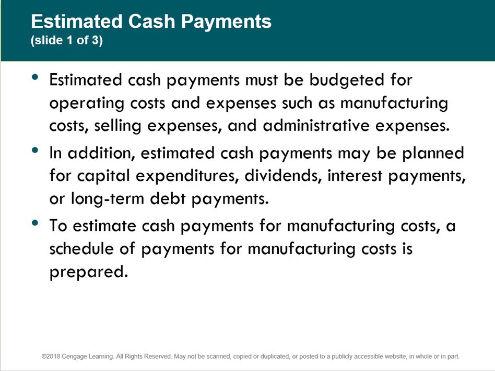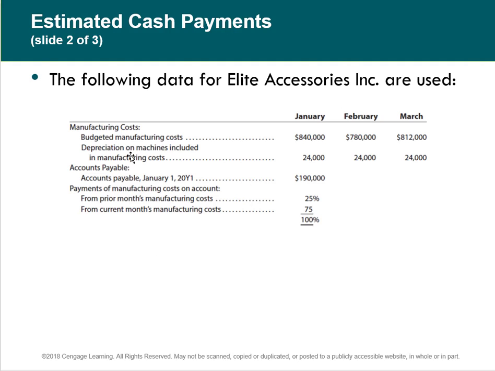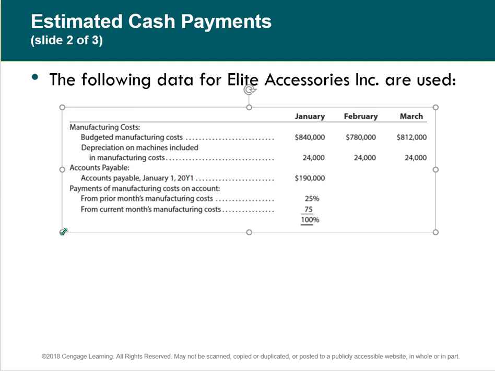Now, cash payments are really straightforward. They've got to be budgeted for operating costs and all of your expenses. And you might have some capital expenditures that you're going to make, or dividends that you're going to pay, interest payments, long-term debt. There could be things like that too. So what we'll do is prepare a schedule of payments for manufacturing costs. And here it is, this little tiny thing here. Let's make it bigger.